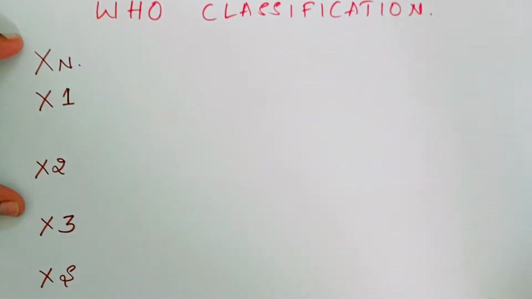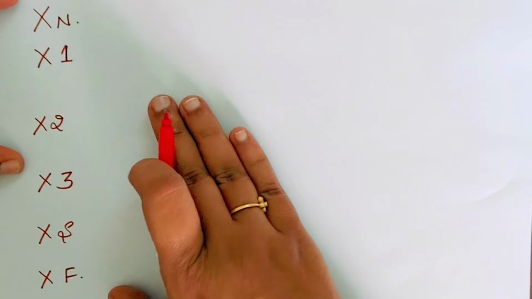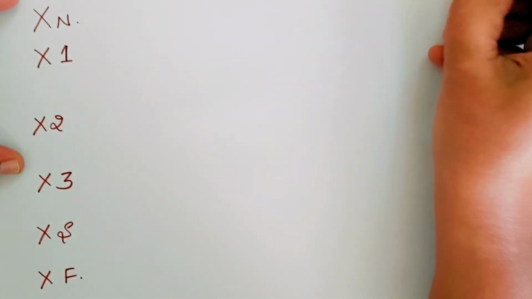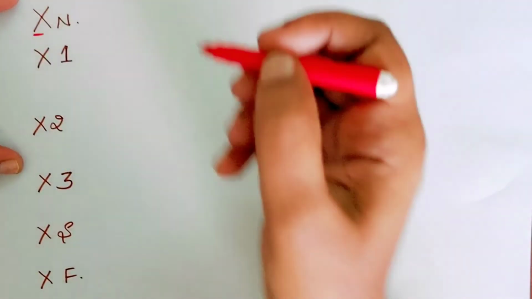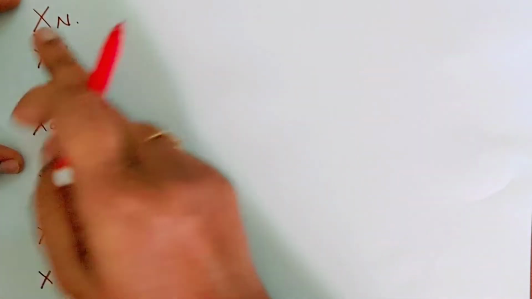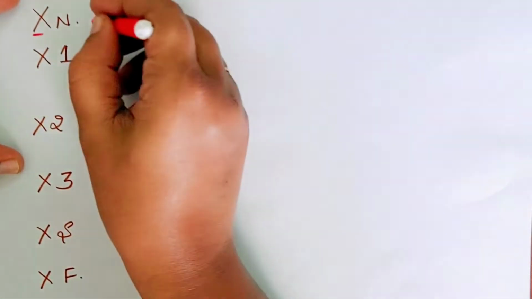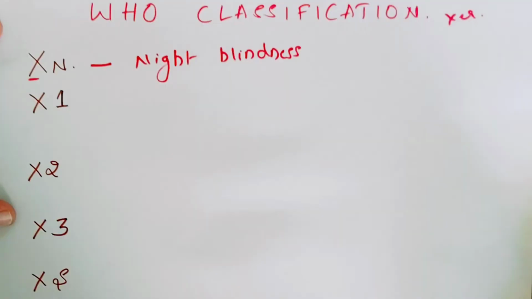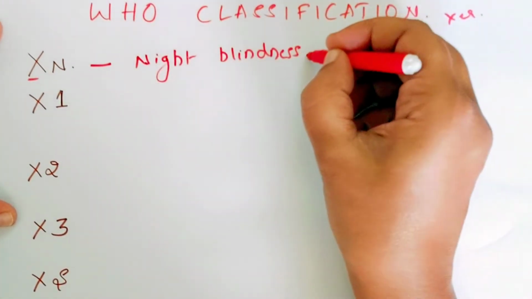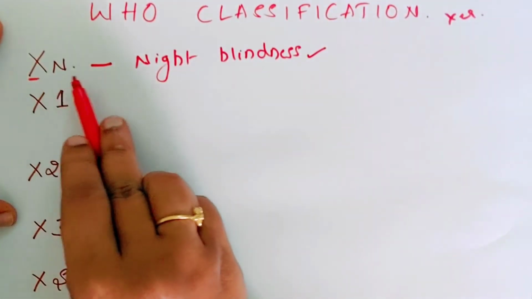Now we will move on to the WHO classification for xerophthalmia. I will explain it in a very simple way. This is the classification for xerophthalmia. X is common for every classification. First is xerophthalmic night blindness, where N stands for night blindness. This is the stage where we have only the symptom.